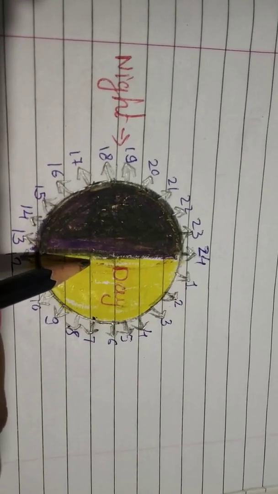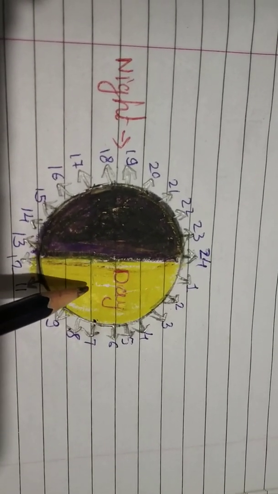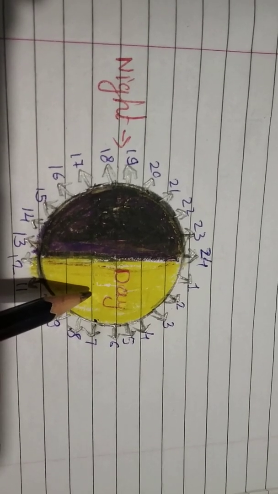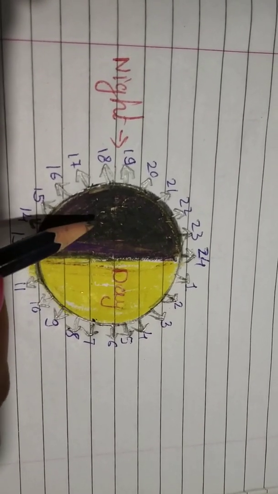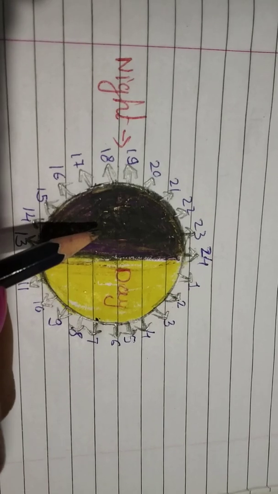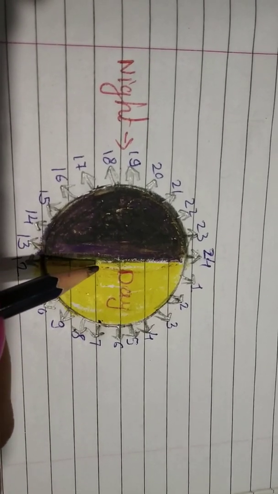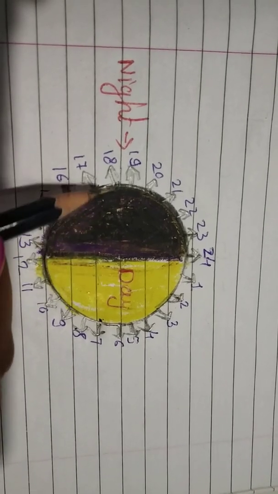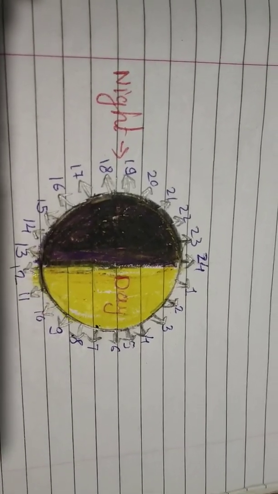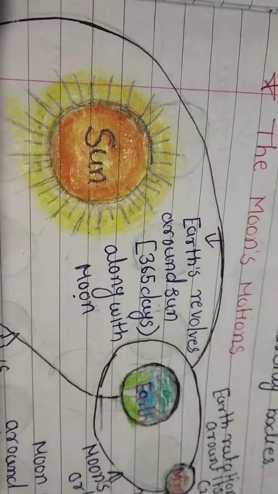We do this for our convenience. When the sun rises, at that time we say that day has begun. When the sun sets, at that time we say soon it will be night. It means we divided a day into two parts, that is day and night. Got it? Okay, now let's move ahead.